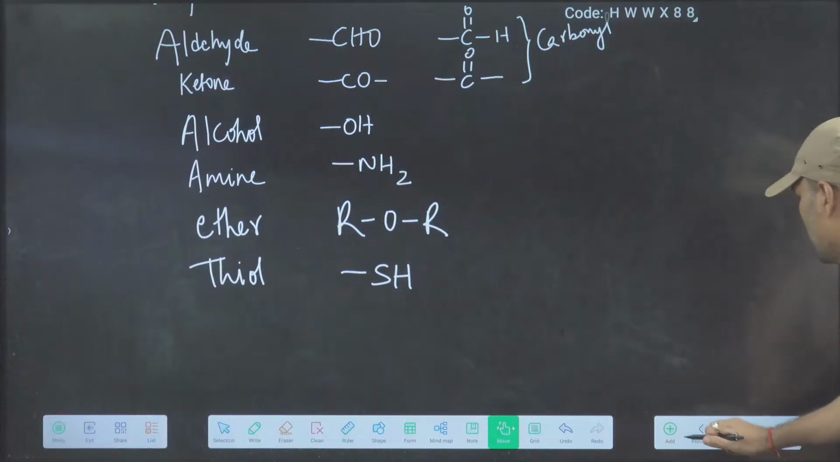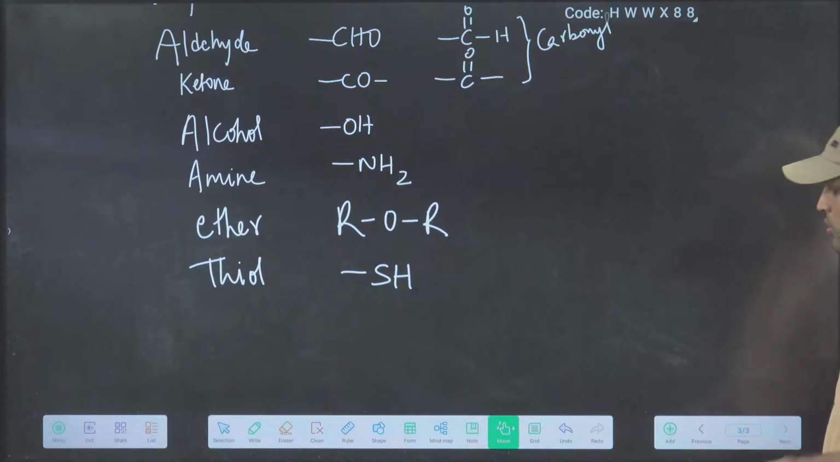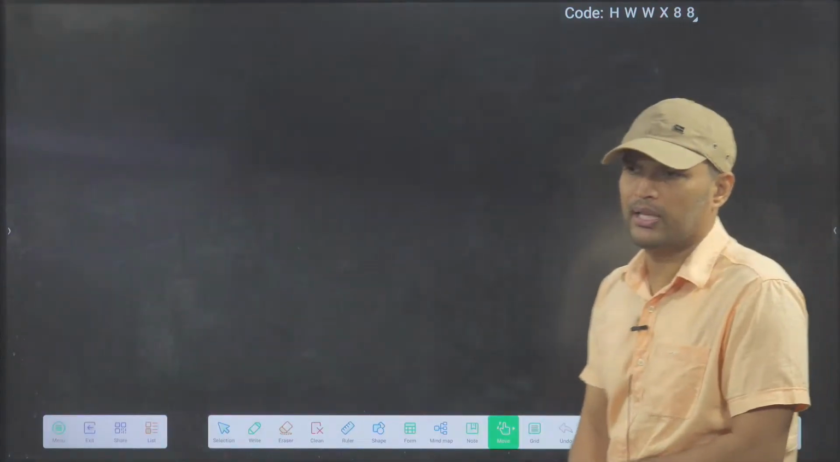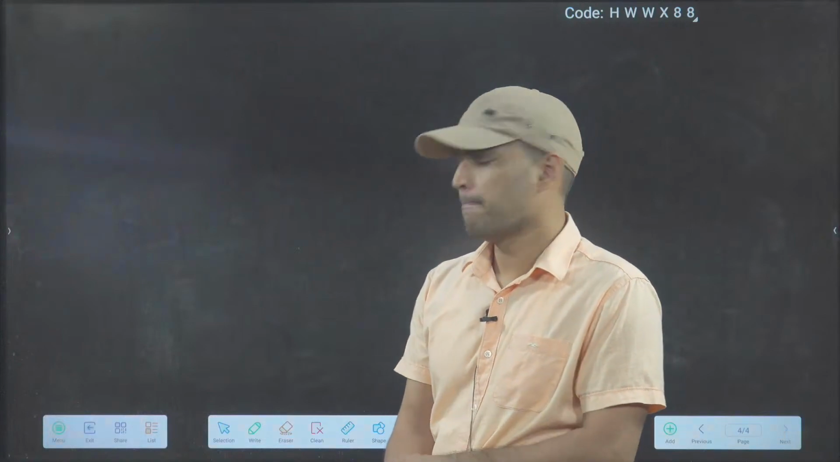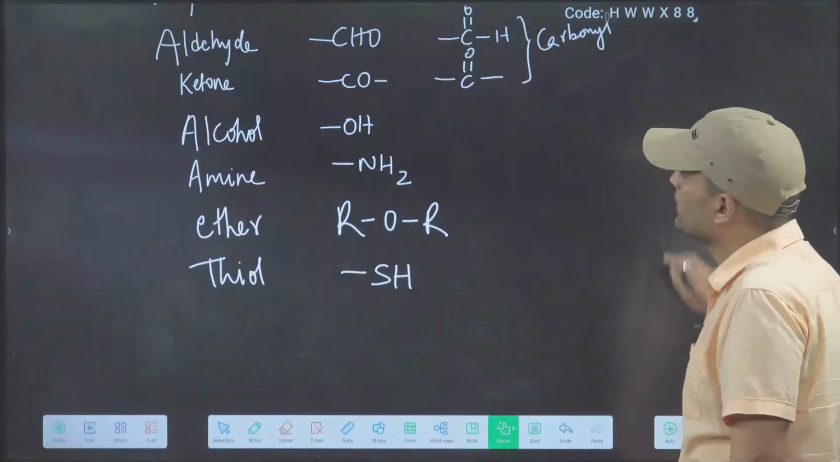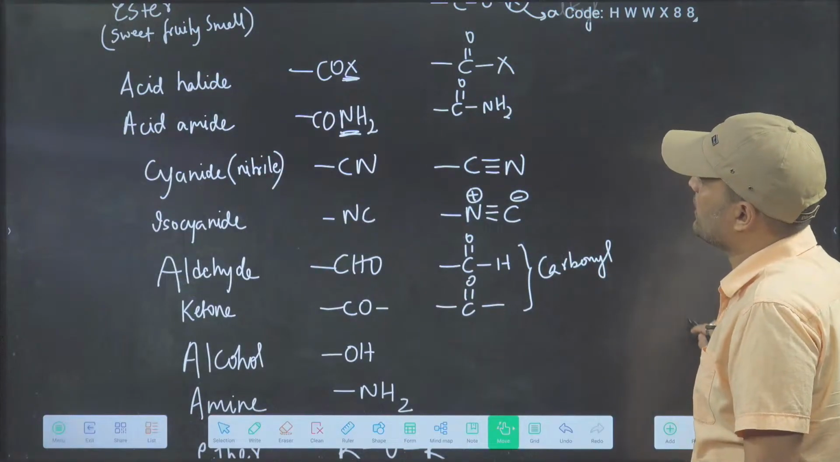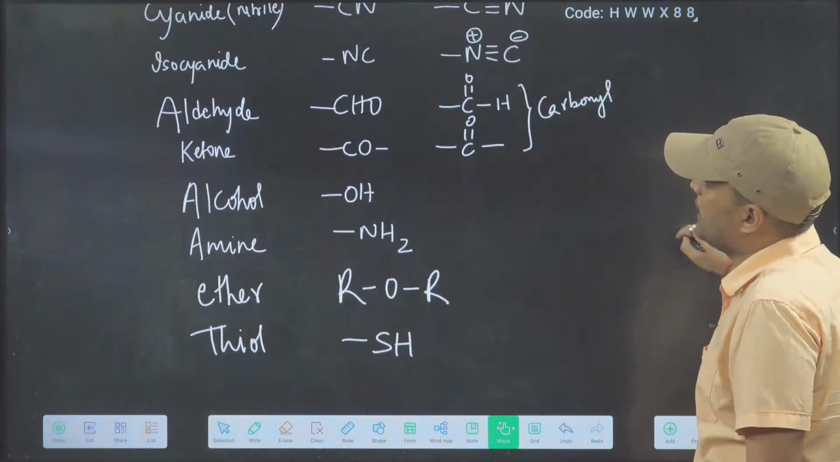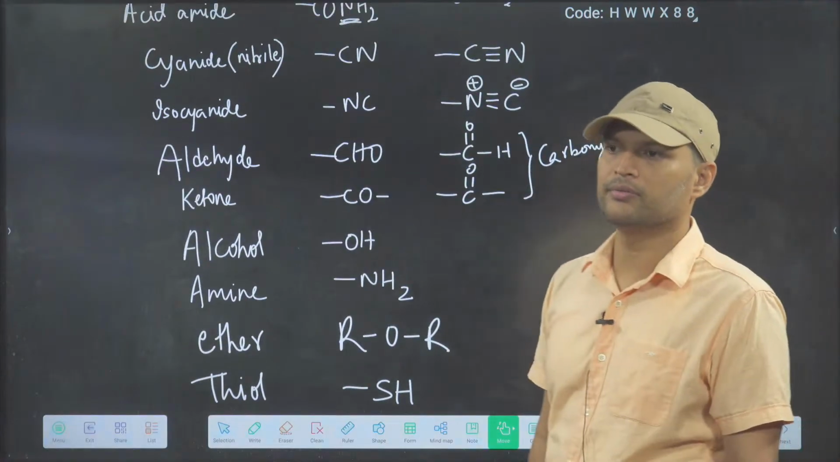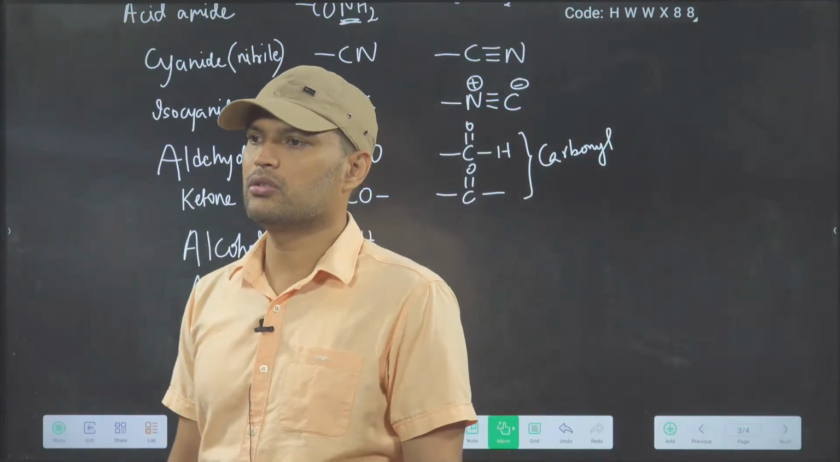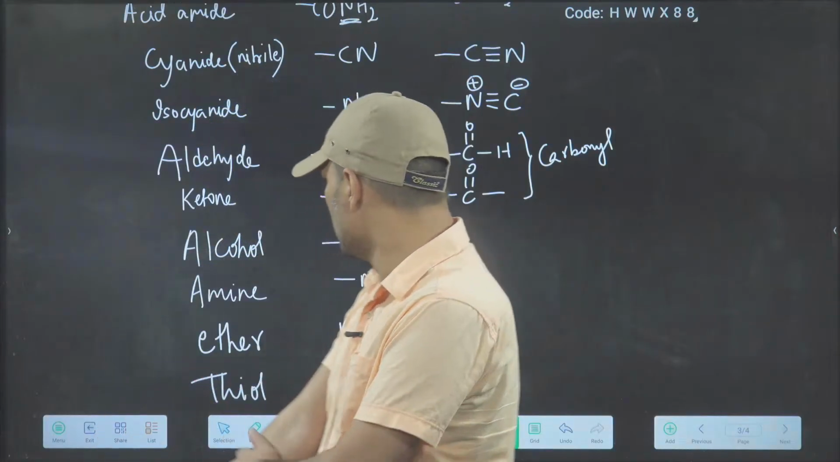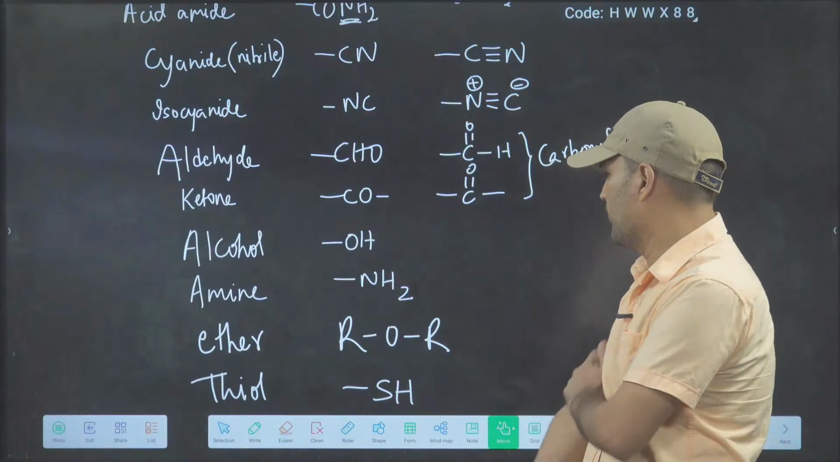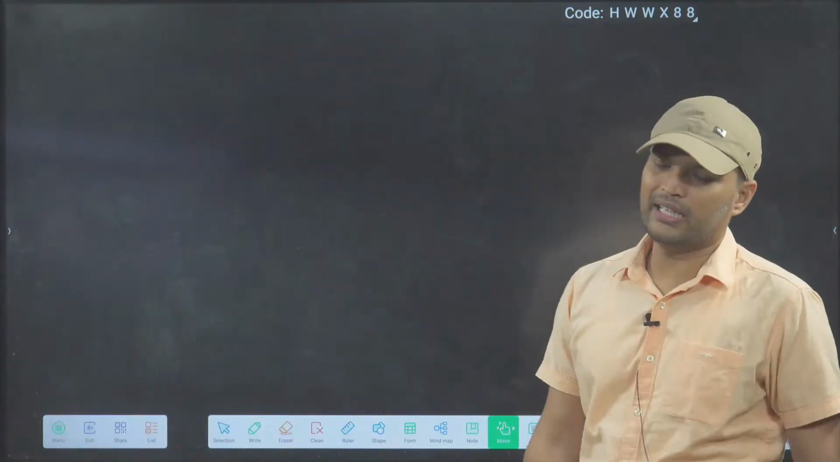Next, what will we study? We have seen the functional groups. So let's talk about these functional groups only. Can you see it? Carboxylic acid, amide, cyanide, isocyanide. Cyanide is also known as nitrile. Ether formula is ROR.